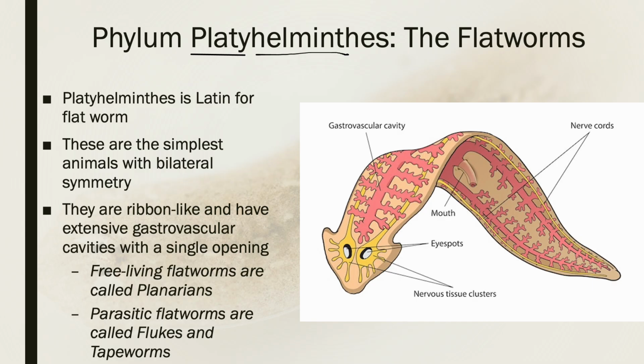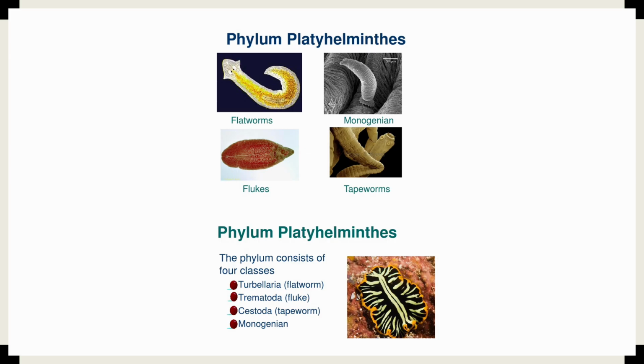These animals are characterized by having a ribbon-like extensive gastrovascular cavity, still a single opening. A lot of them are free living, meaning they're not harmful, and we can call them the planarians. But a lot of other flatworms are parasites, so things like liver flukes and tapeworms are a type of parasitic flatworm. So again, here are some of the platyhelminth diversity. We have flukes, tapeworms, so cestodes and trematodes are flatworms, etc.